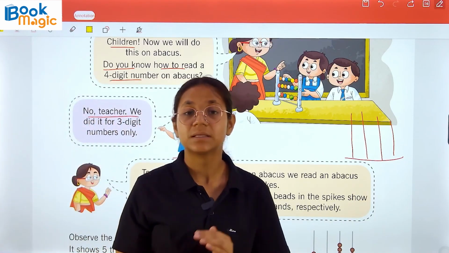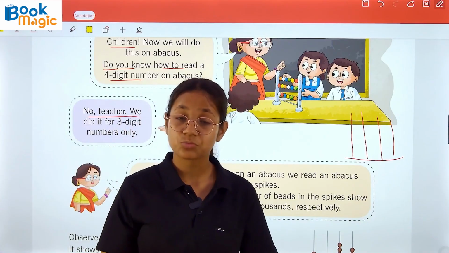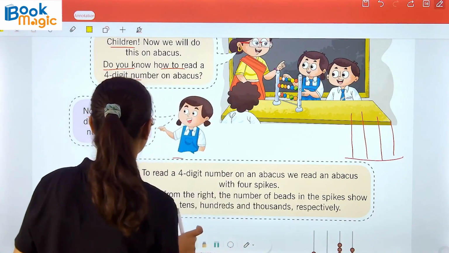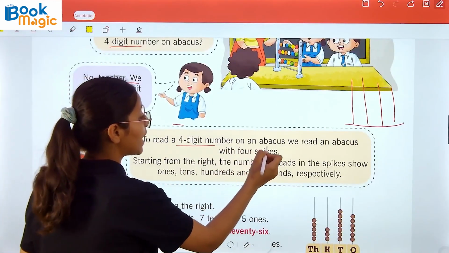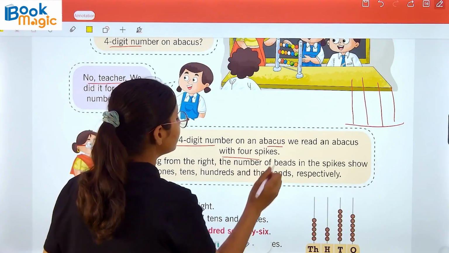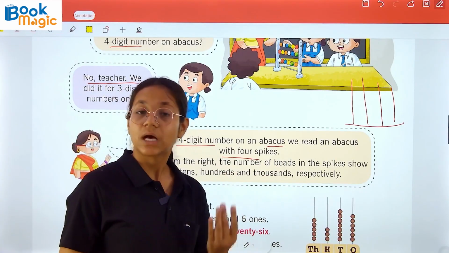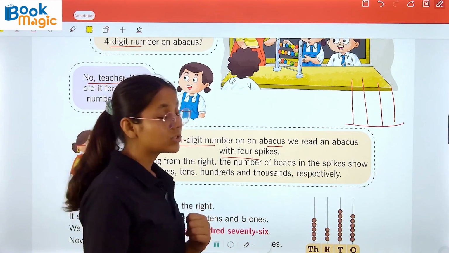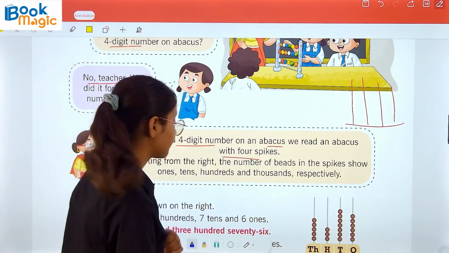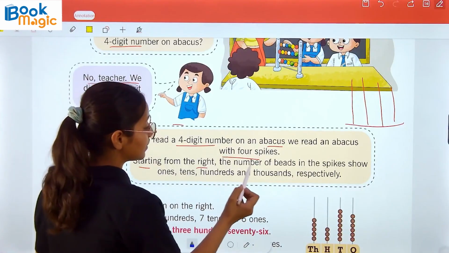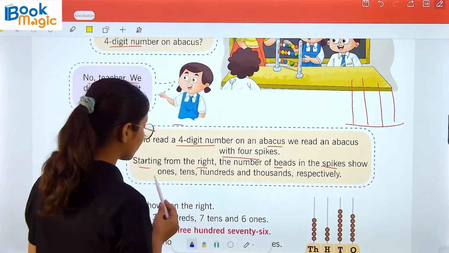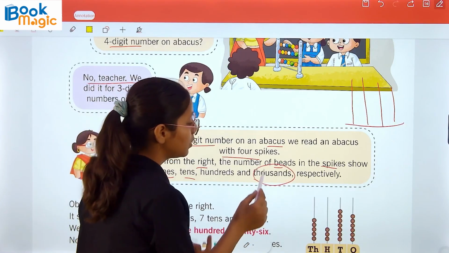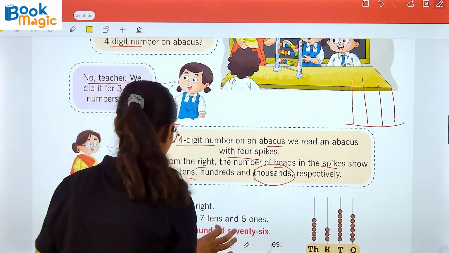The student said that in the last class, what we studied was only for 3-digit numbers. So the teacher said, to read a 4-digit number on an abacus, we use an abacus with 4 spikes. If we also want to count 1000 on our abacus, we have to take the abacus which has 4 spikes. Starting from the right, the number of beads in the spike shows ones, tens, hundreds, as we all know, but now thousands also, respectively.